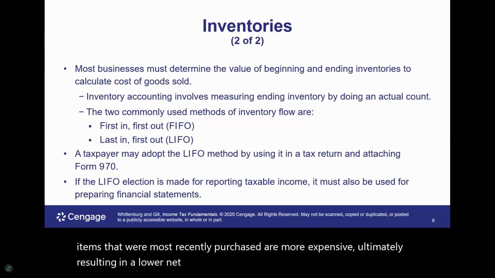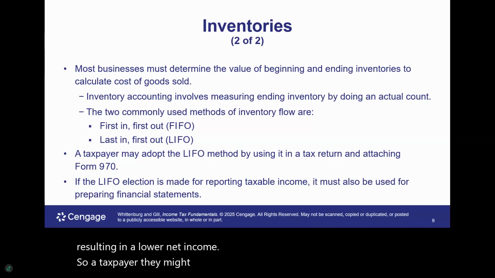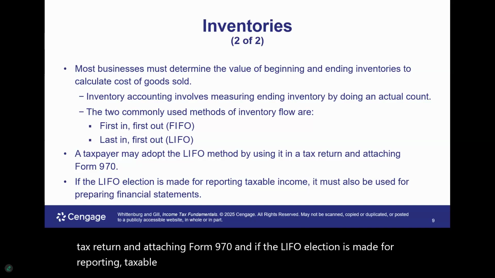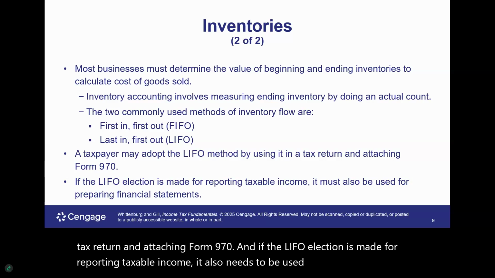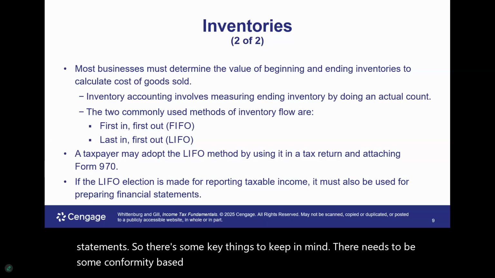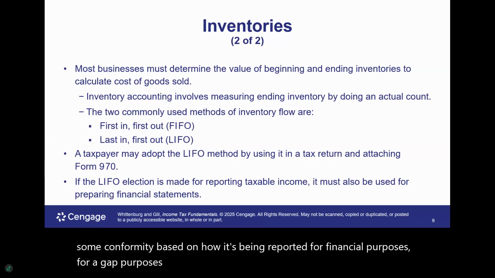So a taxpayer might need to adopt the LIFO method by using it in a tax return and attaching Form 970. And if the LIFO election is made for reporting taxable income, it also needs to be used for preparing financial statements. So there are some key things to keep in mind. There needs to be some conformity between how it's being reported for financial purposes, for GAAP purposes, versus how it's been reported for tax purposes. So something to keep in mind.